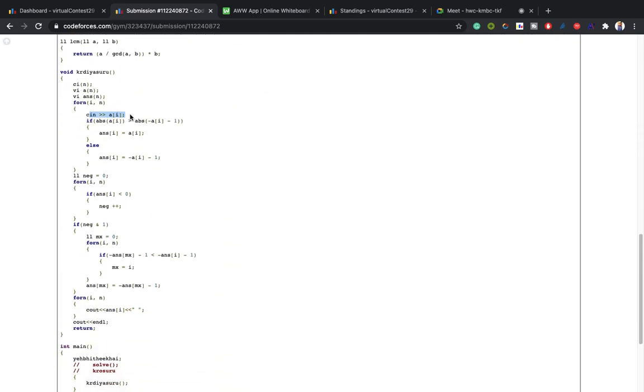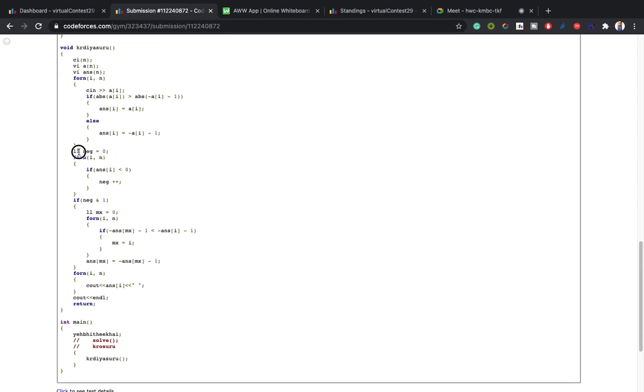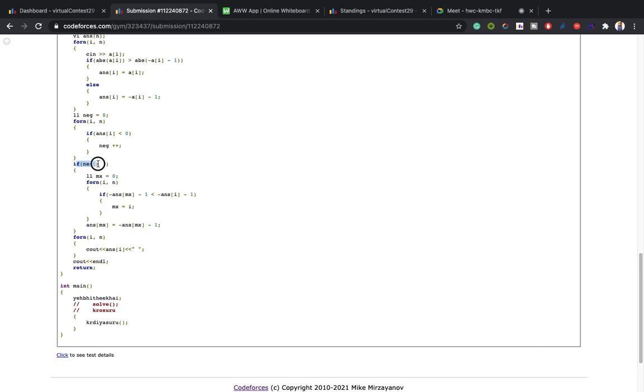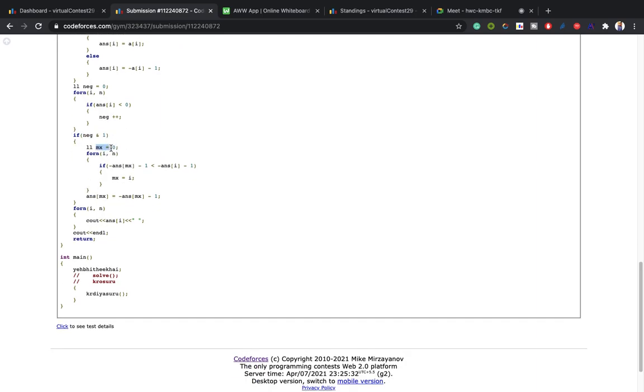Here I am taking the inputs, and I am checking if I do the operation and get a larger maximum than before, then I will do the operation. Then I am counting the negative values, how many negative values I have till now. If the negative count is odd, I will find the maximum value, like minus 1, because the smaller one is the maximum in the negative case. Then I will do the operation again on that, because I make the negative integer a positive.